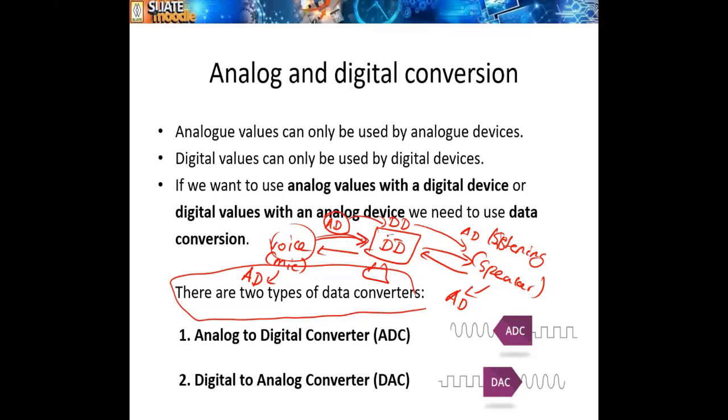If we want to play it in a computer, analog data cannot be processed by the computer. Using this analog to digital converter, that analog data is converted to digital data in the computer. Again, if you want to listen to that using a speaker, the computer has the digital data, and the speaker can only play analog data. So there is a digital to analog converter that converts it back to analog data. So we are able to listen to analog voices.